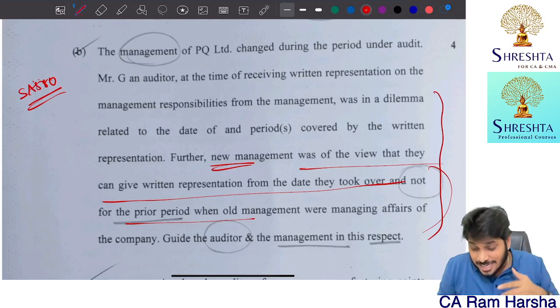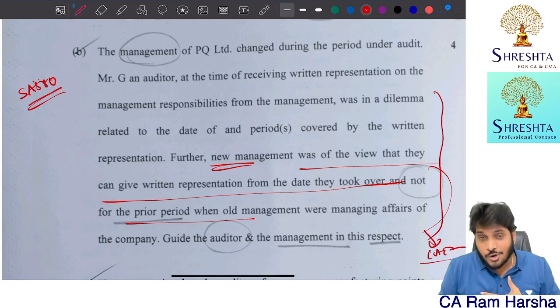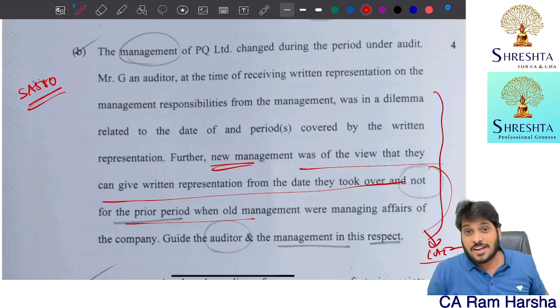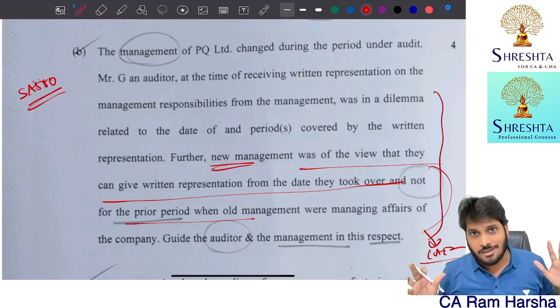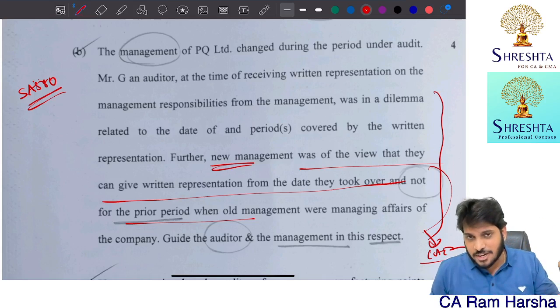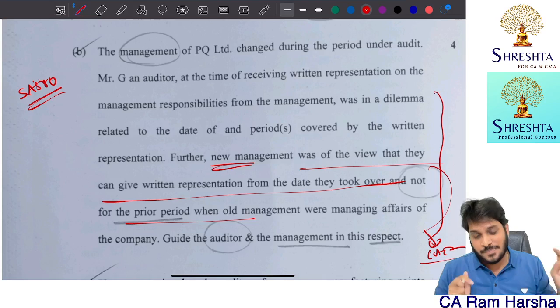And you know what? The same thing was asked in the recent CA Final audit paper, in May 24. The same question, but the wordings are different. The same theme was tested in CA Final. If you want, check my CA Final paper review. Inside that this is covered.